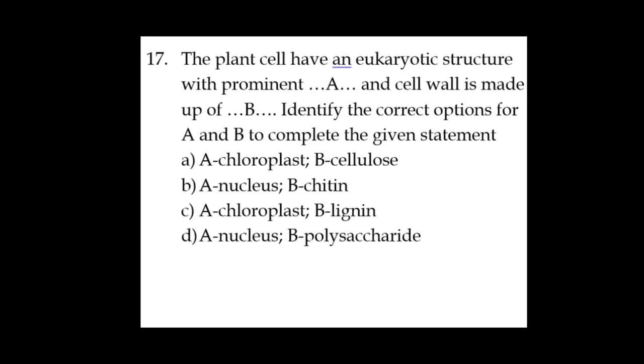Question 17. The plant cell has a eukaryotic structure with a prominent dash, given as A, and the cell wall is made up of a dash. Identify the correct options for A and B to complete the given statement. So we need to complete the statement here. Look at the first one, A. The plant cell has a eukaryotic structure with a prominent dash. When it is a plant cell, it should have the chloroplast, and the cell wall is made up of a dash. The cell wall of the plant cell is made up of cellulose.